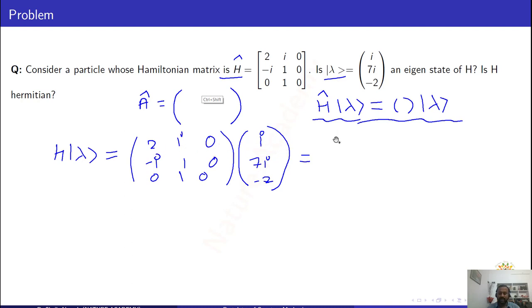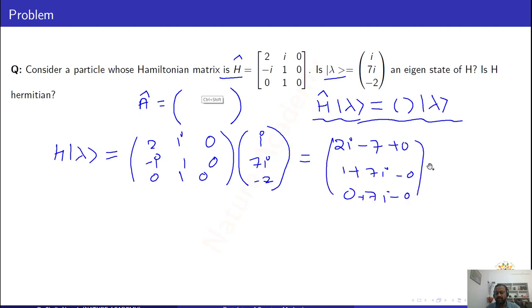The first term is 2 times i, 2i, and the second term is minus 7, and the third term is 0. In the second row, minus i times i, you will get 1 plus 7i minus 0. The third term is 0, 7i and 0.